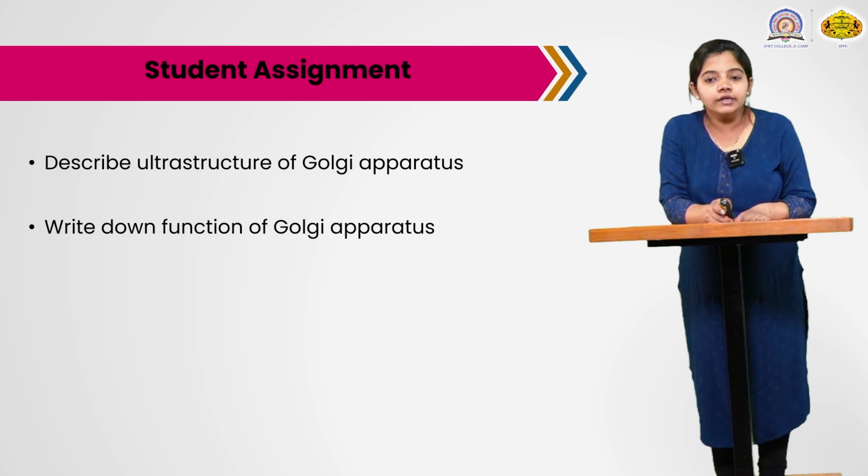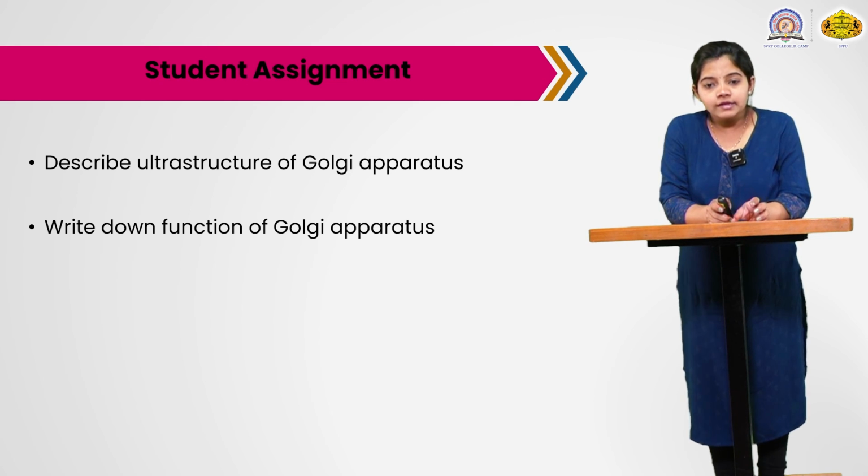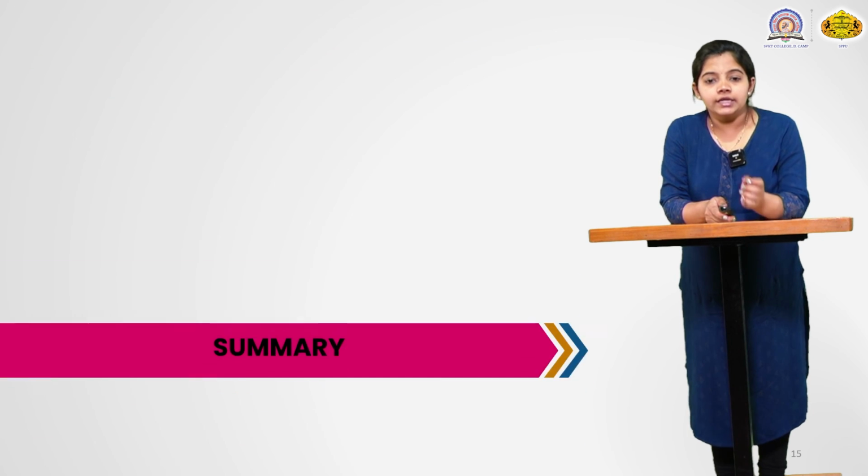We say it is present in eukaryotic cells and absent in prokaryotic cells. There are also exceptional cases, like sperms of bryophytes and pteridophytes, and sieve elements of plants. Describe all the introduction and ultrastructure of the Golgi apparatus. The next assignment is the different functions of the Golgi apparatus in detail.